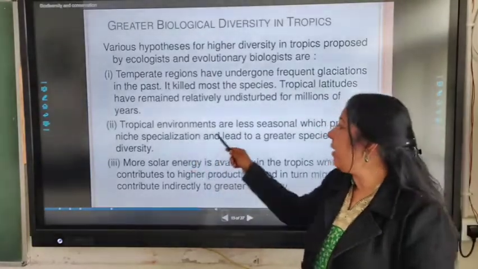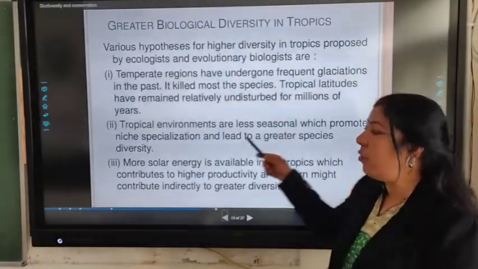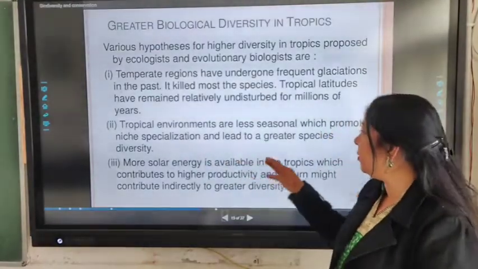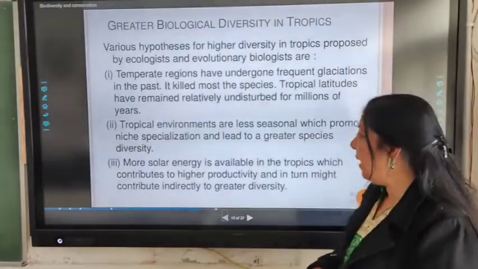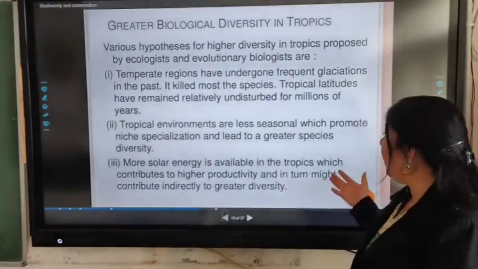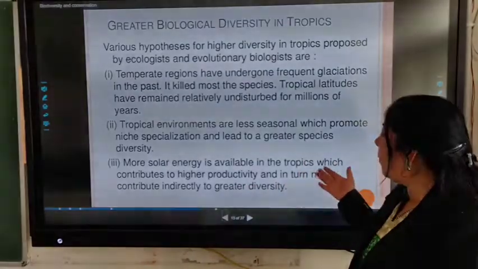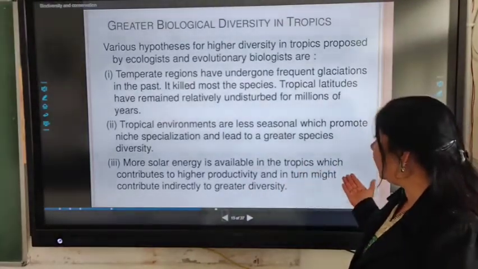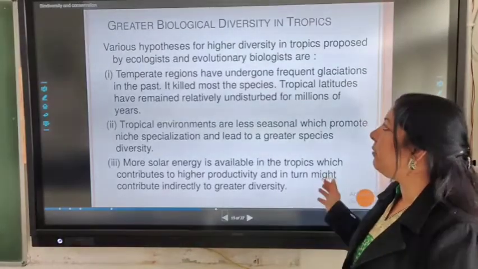Second, tropical environments are less seasonal, which promotes niche specialization and leads to greater species diversity. And third, more solar energy is available in the tropics, which contributes to higher productivity and in turn might contribute indirectly to greater diversity.